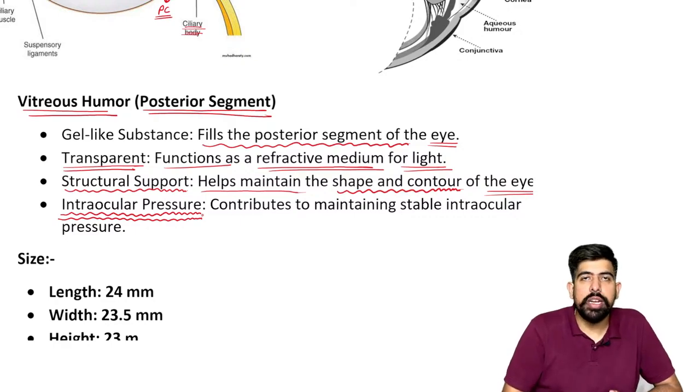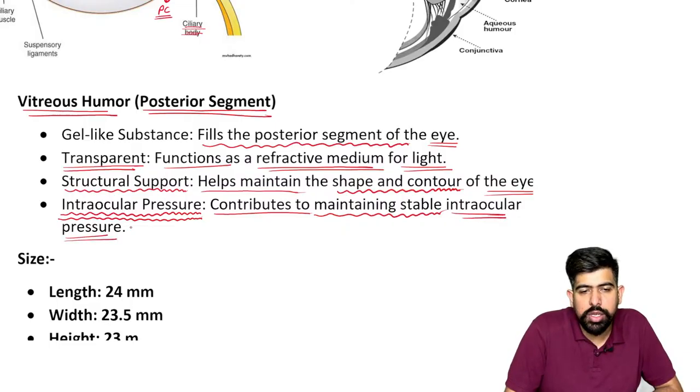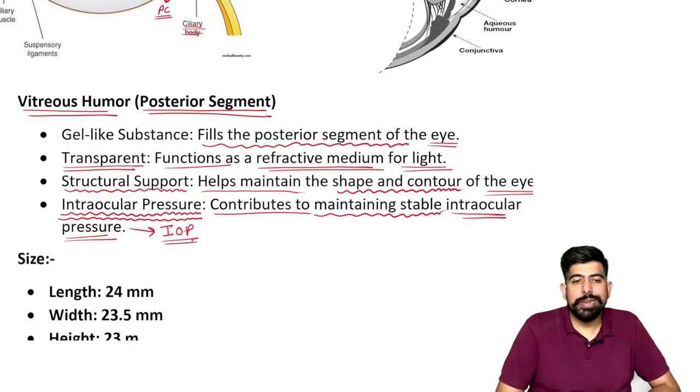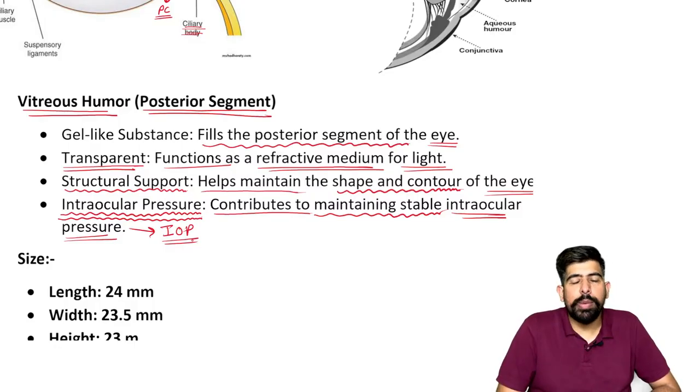The vitreous is also filled in the posterior segment, so it also makes pressure over it, and that's why it also contributes to maintaining a stable intraocular pressure. So it is also stabilizing the IOP. The rest about the lens we are going to talk about in the chapter on cataract.